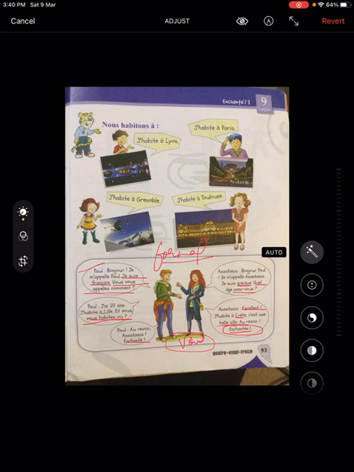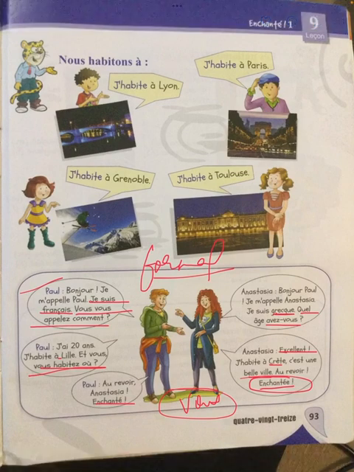Now he says, J'ai 20 ans. I'm 20 years old. I live at Lille. And where do you live? She says, I live at Crète. It's a beautiful city. C'est une belle vie. Au revoir, goodbye, enchanté, nice to meet you. So this is about this particular dialogue. This is a formal conjugation because they are strangers. So they are addressing each other by using the pronoun sujet vous. So this is all about the first 2 pages of our chapter. We'll do the rest of the pages in the next video.